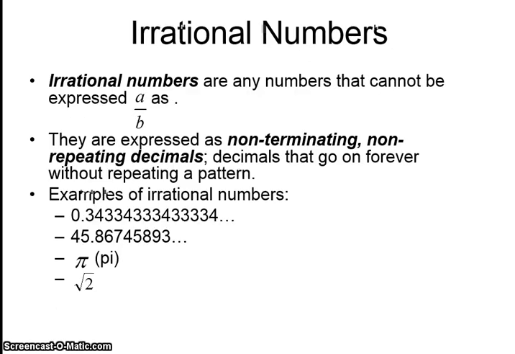Irrational numbers are any numbers that cannot be expressed as a divided by b. They are expressed as non-terminating, non-repeating decimals. Decimals that go on forever without repeating a pattern. Examples of irrational numbers are, and they give you some there. Most famous one would be pi. Pi is the most famous irrational number because pi's value goes on forever.